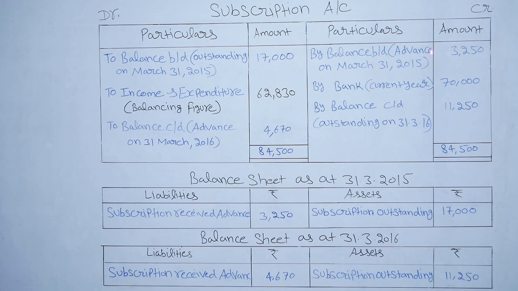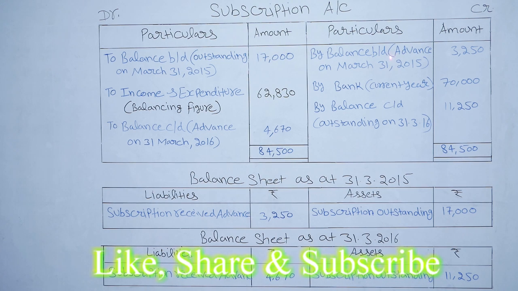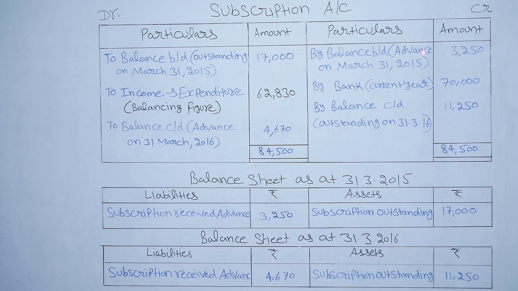By balance brought down, advance on 31st March 2015 rupees 3,250. So this is the opening advance. If in the last year we got current year subscription, then it is treated as an opening advance. To balance carried down, advance on 31st March 2016 rupees 4,670. This is the closing advance. If in the current year we received next year subscription, then it is treated as a closing advance. After adjusting all items, we get income and expenditure as a balancing figure item, rupees 62,830. So it will be transferred to the income and expenditure account in the income side.